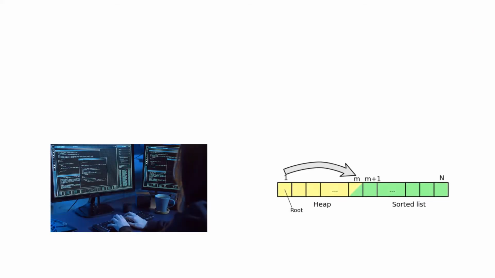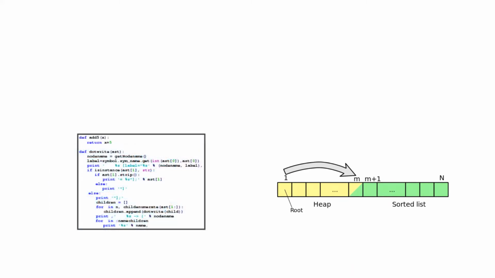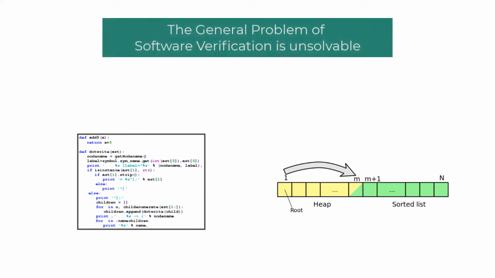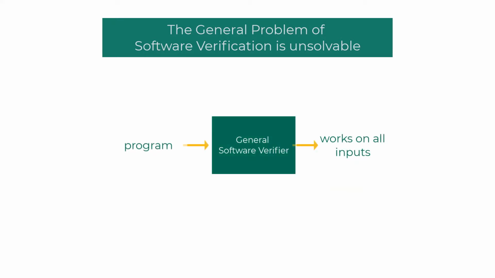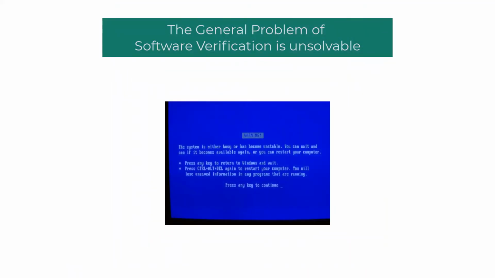Let's say you have written a Python program that sorts a list. You did a remarkable job with exception handling and want to verify if your program works as expected on all possible inputs. Turns out the general problem of software verification is unsolvable, meaning there is no generic software verification program out there that takes your program as input and says if you have written a program that works as expected for all possible inputs. Next time you see a blue screen, you can blame it on this undecidable problem.